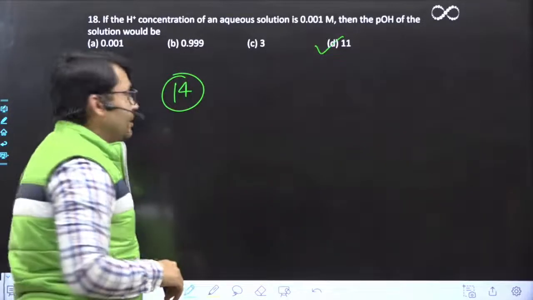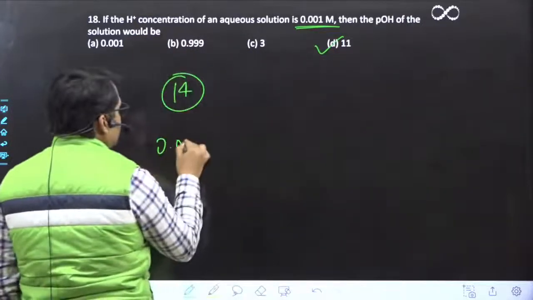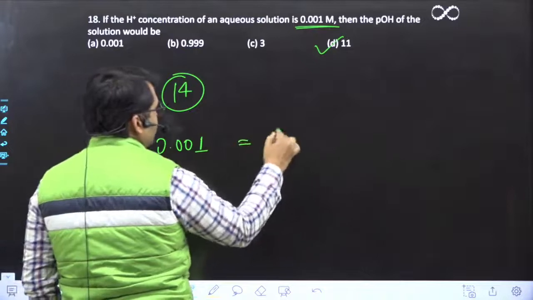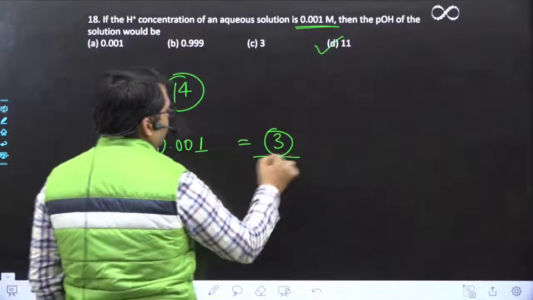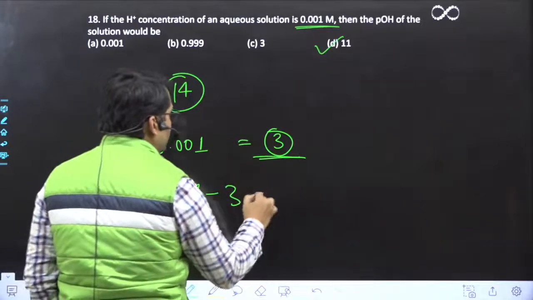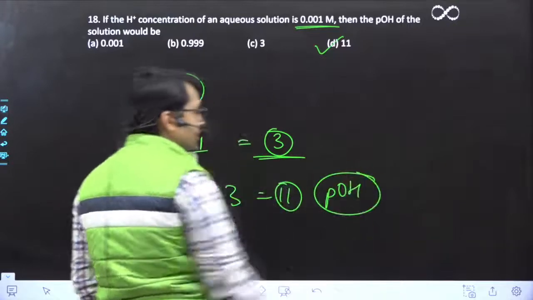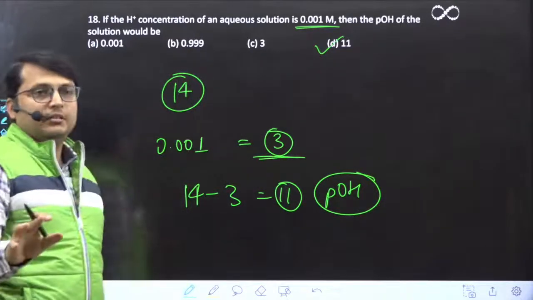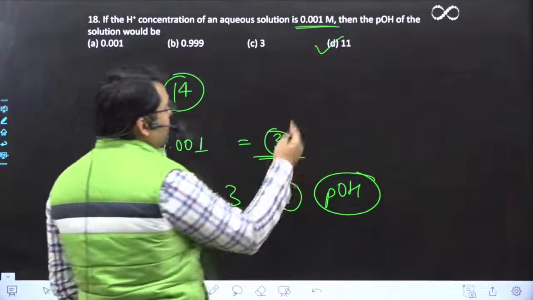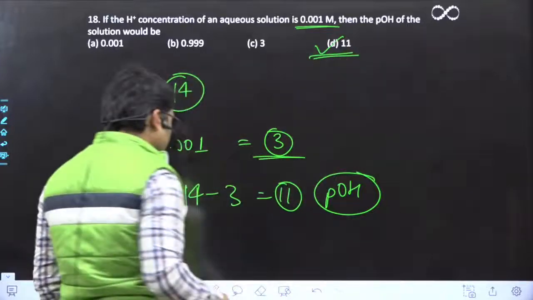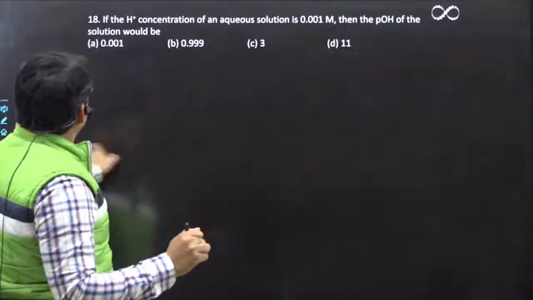Correct? Now, if we look at the H plus concentration here, it is 0.001, so it is like 3. Correct, you can calculate it from the negative log. So 14 minus 3 will be what? 11. So POH will be 11. This is straightforward, it comes out directly. So the POH value should be 11. Great. Okay. So unfortunately I skipped this question.